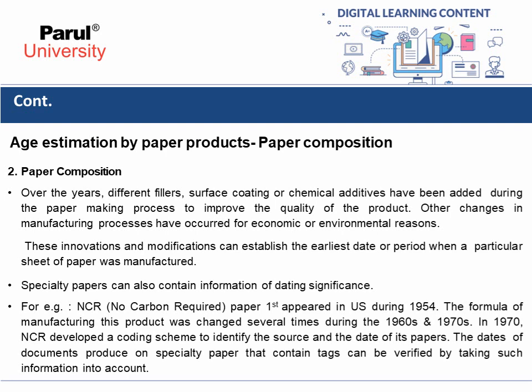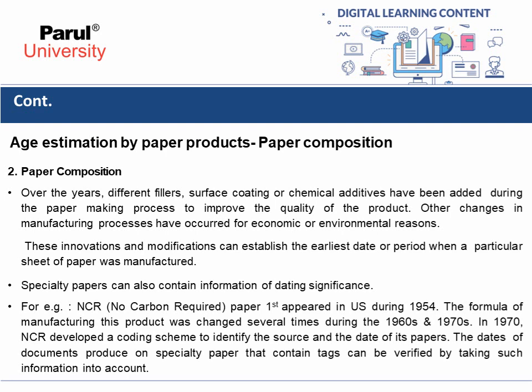Specialty papers can also contain information of dating significance. For example, NCR, that is no carbon required paper, first appeared in the US during 1954. The formula of manufacturing this product was changed several times during the 1960s and 1970s.